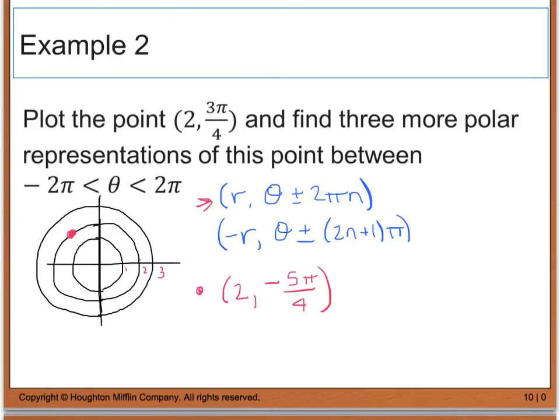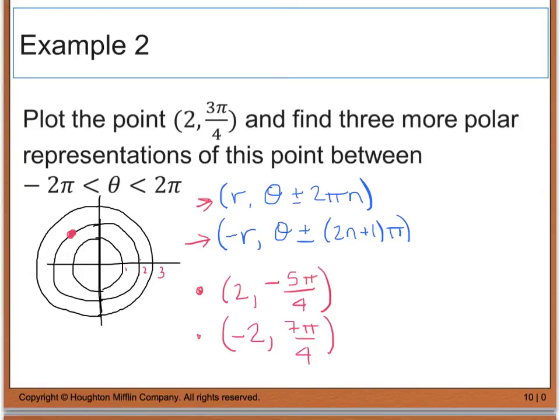Now for another point, I'm going to use this second equation, which would be to take the negative value of r, which in this case would be a negative 2, and I'm going to add or subtract an increment of pi. So if I add pi to the already given 3 pi over 4, 3 pi over 4 plus pi will give us 7 pi over 4. So really, if I plot that, that's this point right here.